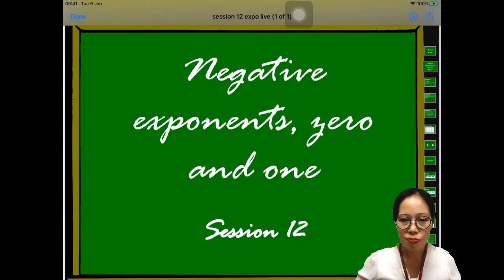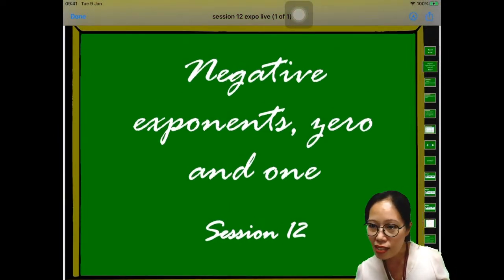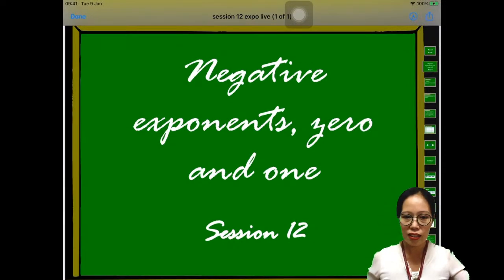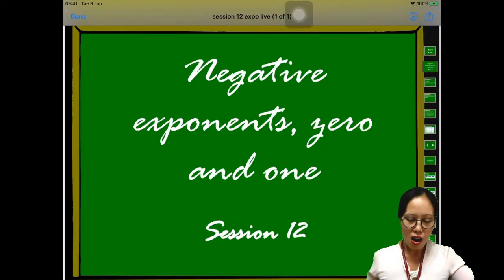Are you ready? Let's go. I hope you have your pen and pencil with you. I'm going to give plus points to those who can answer my questions. If you answer, please type also your class and your number, so that I can give you some points.